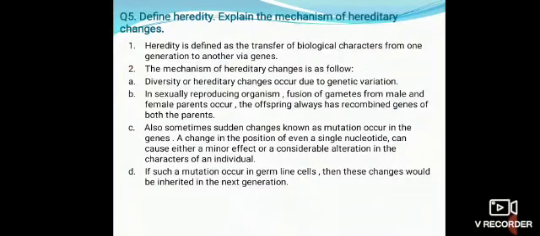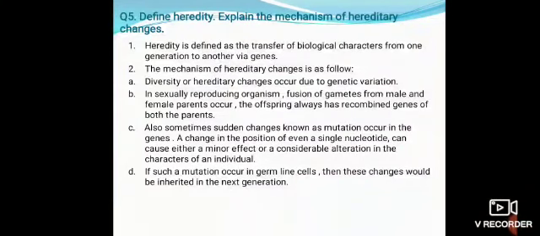First one. Diversity or hereditary changes occur due to genetic variation. Second, in sexually reproducing organisms, fusion of gametes from male and female parents occur. The offspring always has recombined genes of both the parents. Next point, also sometimes sudden changes known as mutation occur in the genes.